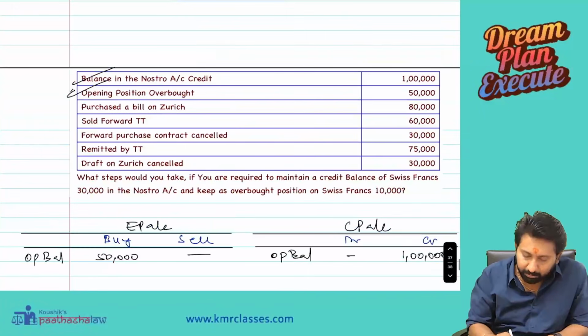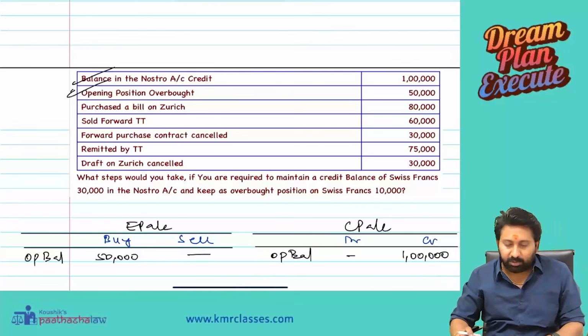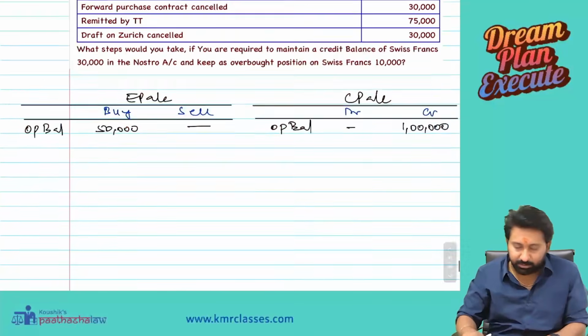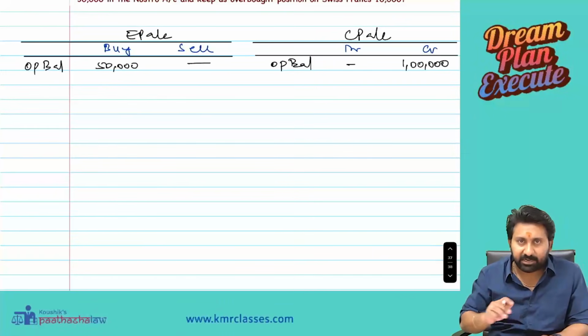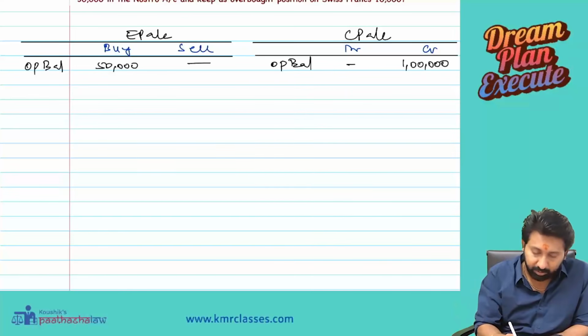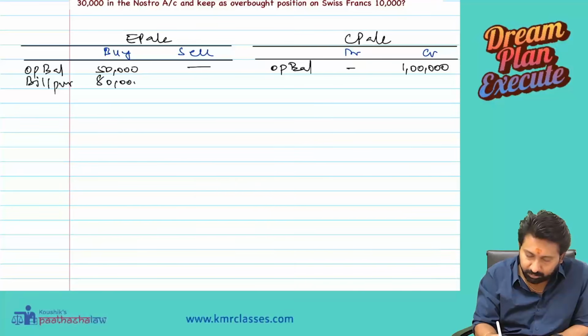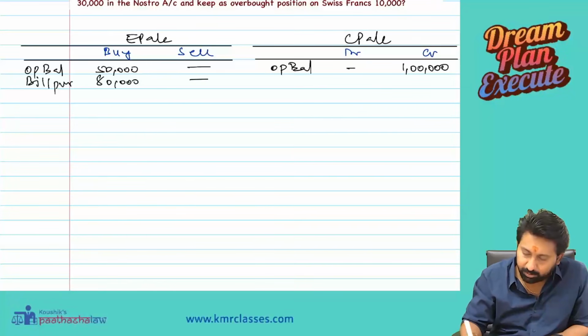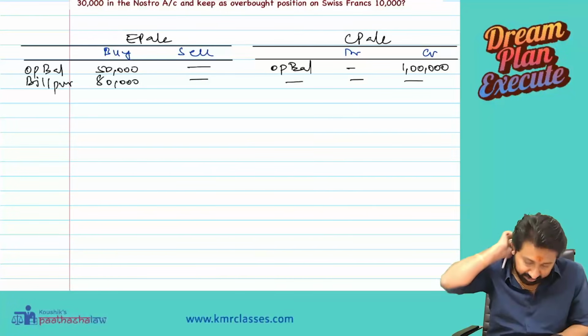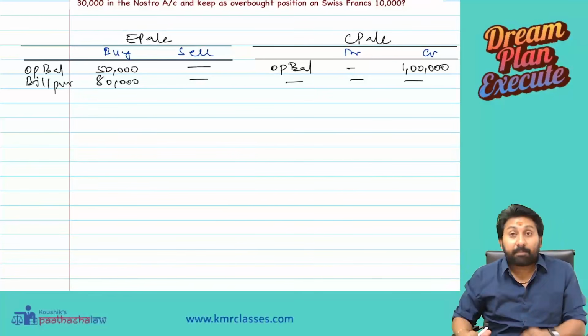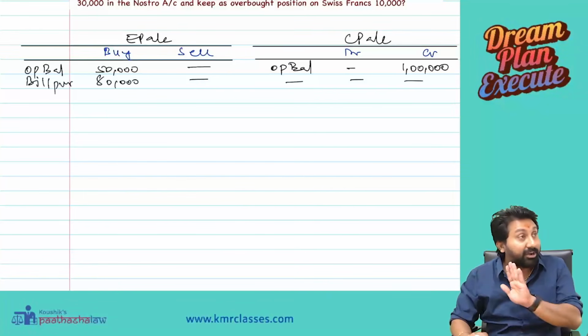Next, purchased bill on Zurich means buy. Bill purchased, not at discounted. Bill purchase 80,000, buy. But that will not affect the Nostro here, because the purchase is not at discounted, not at honored.